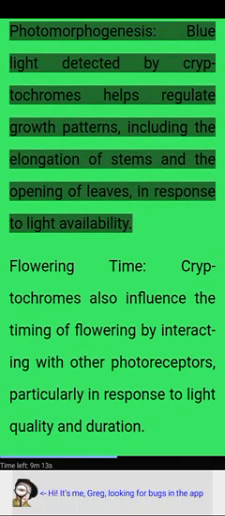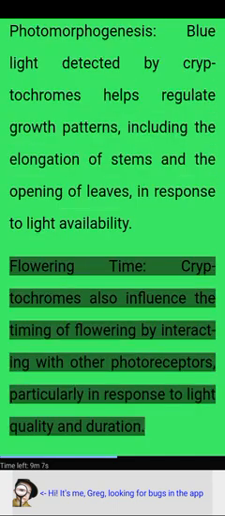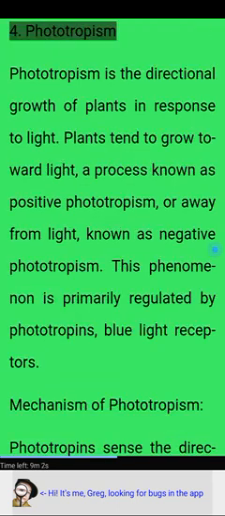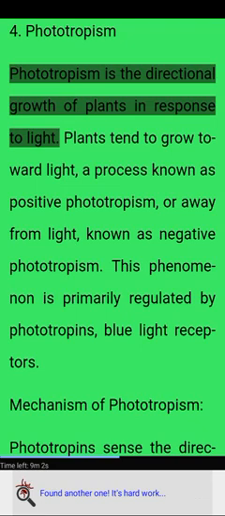Photomorphogenesis. Blue light detected by cryptochromes helps regulate growth patterns, including the elongation of stems and the opening of leaves, in response to light availability. Flowering time. Cryptochromes also influence the timing of flowering by interacting with other photoreceptors, particularly in response to light quality and duration. 4. Phototropism. Phototropism is the directional growth of plants in response to light.